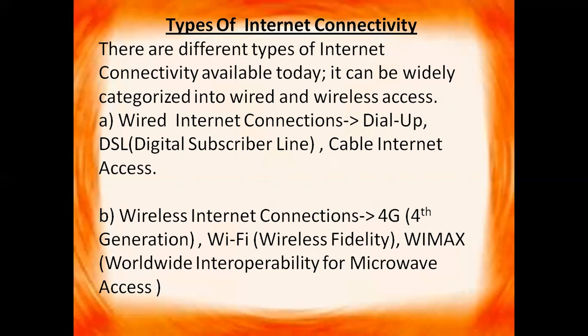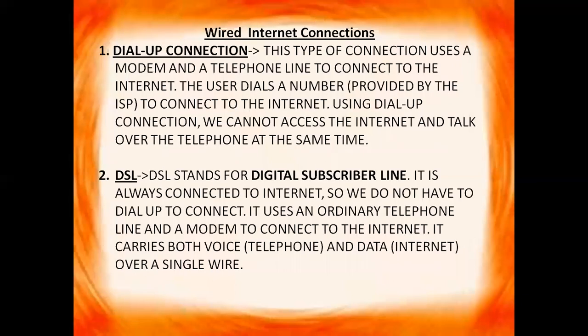It includes dial-up, DSL, that is digital subscriber line, cable internet access. And in wireless internet connection we have 4G, that is fourth generation, Wi-Fi, wireless fidelity, WiMAX, worldwide interoperability for microwave access, right? So here we will get to know about these internet connections one by one.